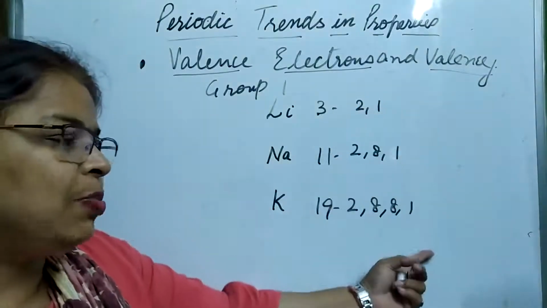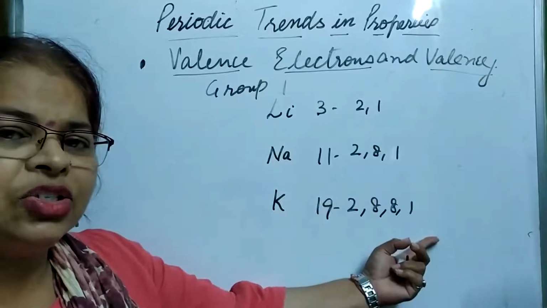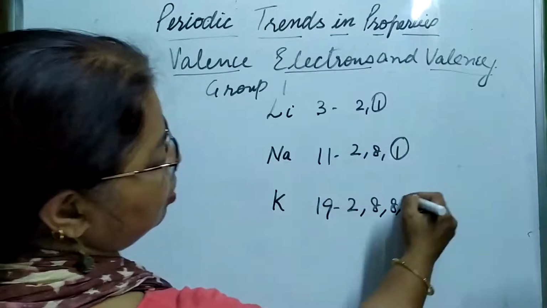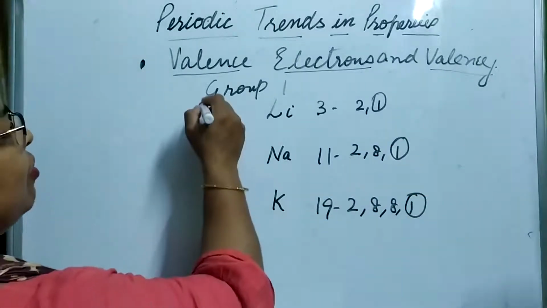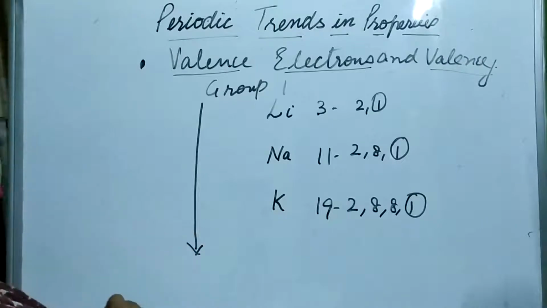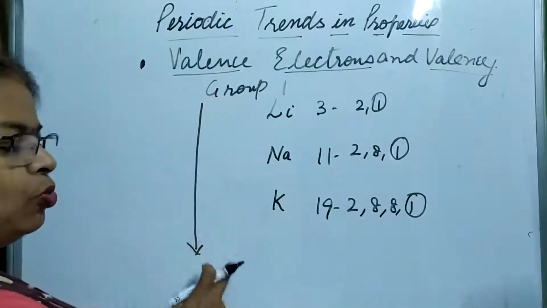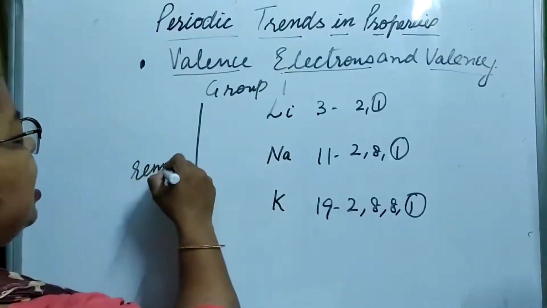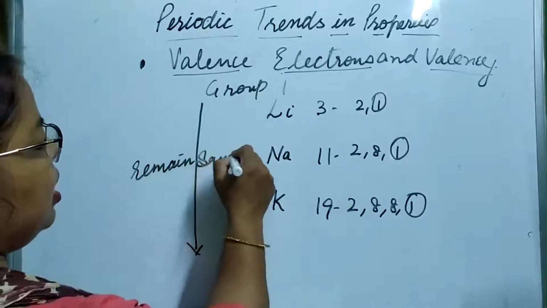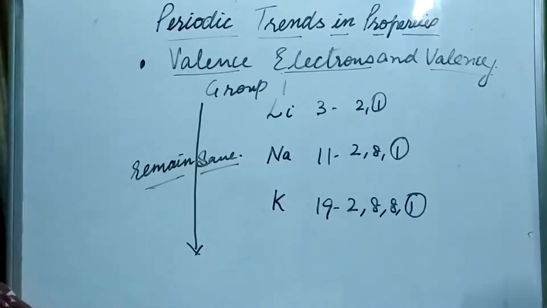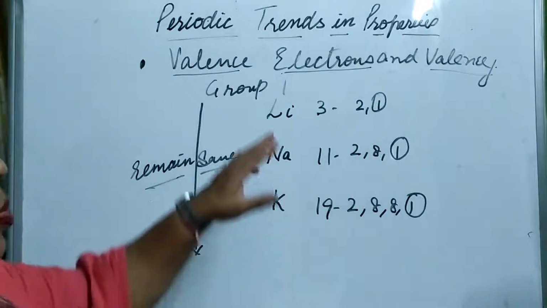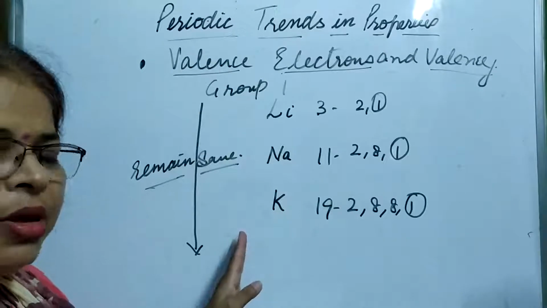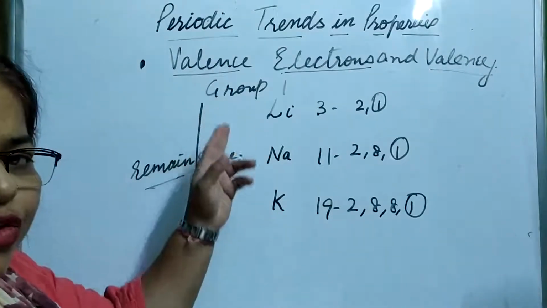Now how many electrons are present in the outermost shell or the valence shell? There is 1. Here also 1. Here also 1. So what we can say? When we move down the group, from top to bottom, the valence electrons remain the same. They do not change. So this is the property of valence electrons. It remains the same in a group when we move from top to bottom.